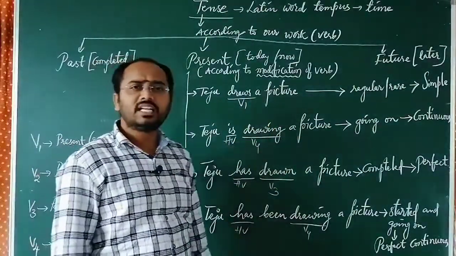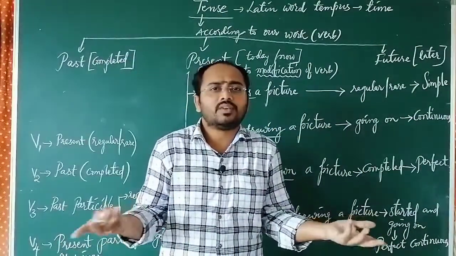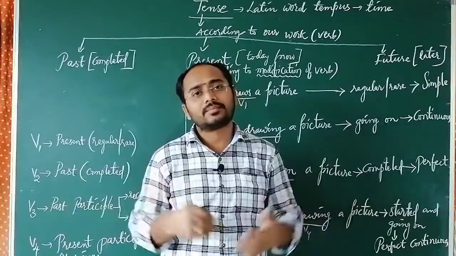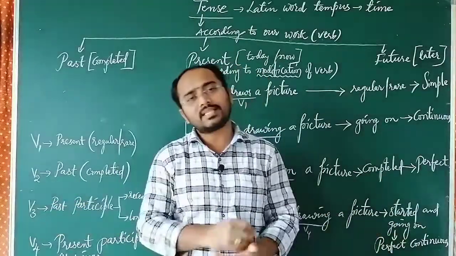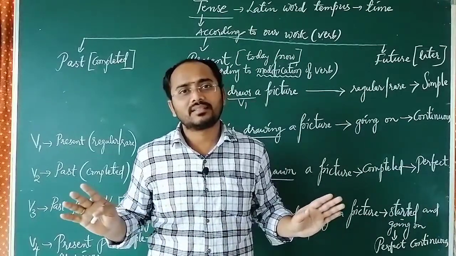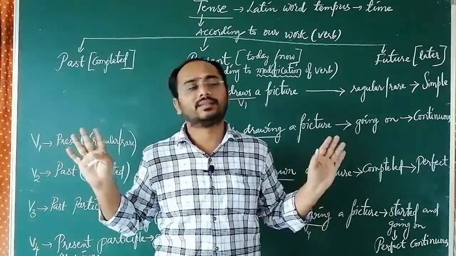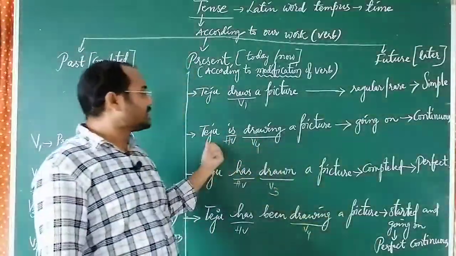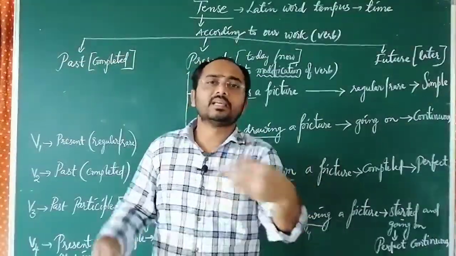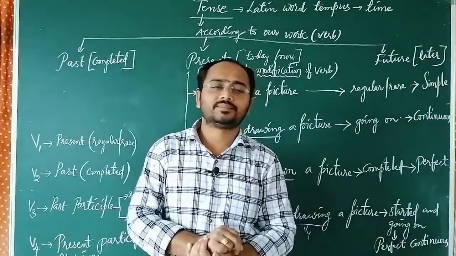Now the definition is very clear to you. Simple present means the work which goes on regular or rare. The work which goes on regular or rare is the simple present tense. Very simple logic, you can understand it in an easy way. Next, it is going on. So continuous when present. That's the reason the second type is present continuous.